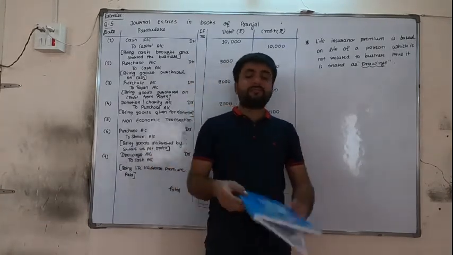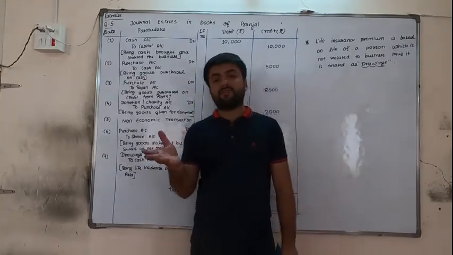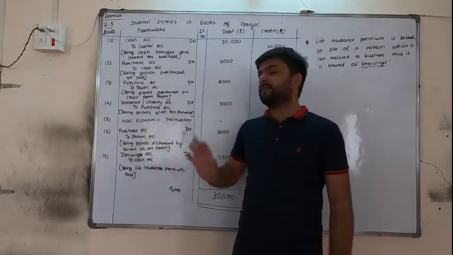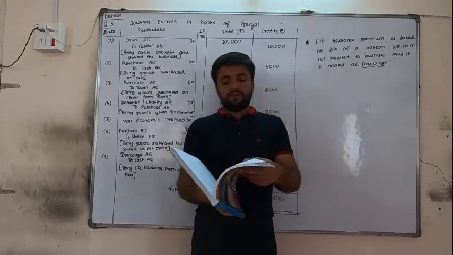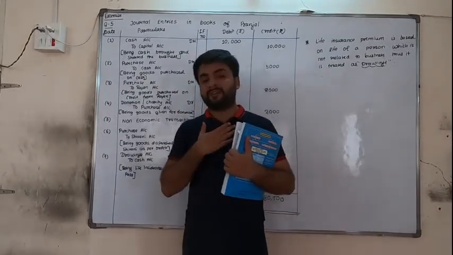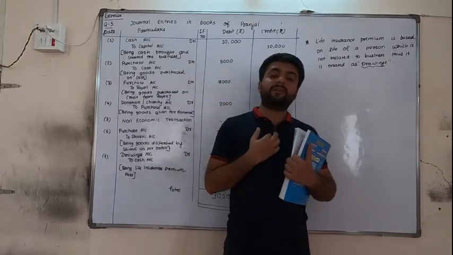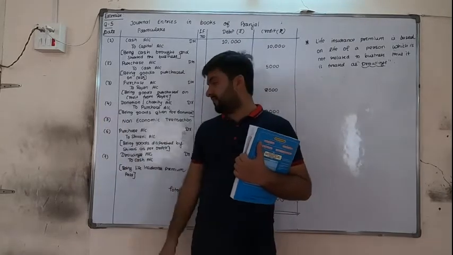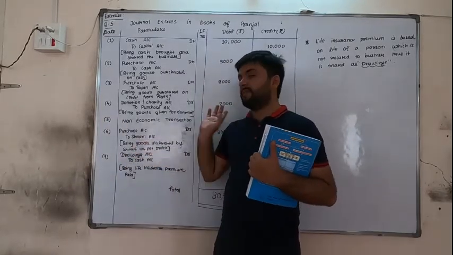Given order to Shivani for dispatch of goods. We are just giving order. None of the cash has moved or the goods have come in, so it is a non-economic transaction. Now Shivani has dispatched the goods as per the order, means she is sending the goods, we are receiving the goods. So goods are coming in, purchase account debit. Moreover, no cash is paid, only Shivani is the giver, so purchase account debit to Shivani account.